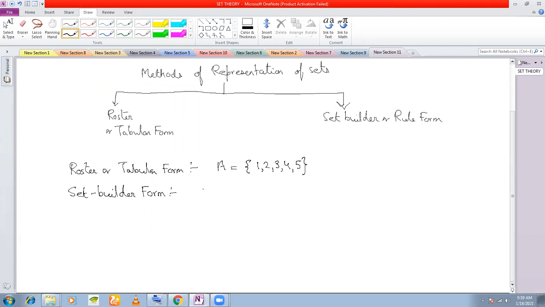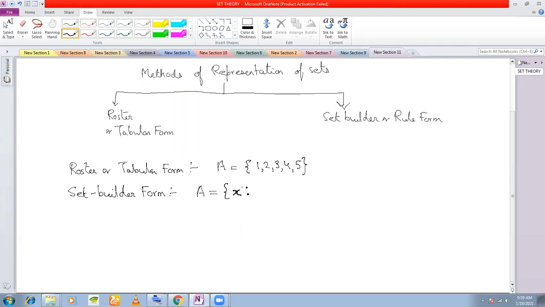For example, look at the above set A. If you want to represent this in set builder form, what you do? These are very basics. You have already done this in class 8. I'm simply repeating all this. You define a variable x within the set, and you give a colon. Colon means such that. Sometimes you also give a vertical line to denote such that. So either you give a colon or you give a vertical line.